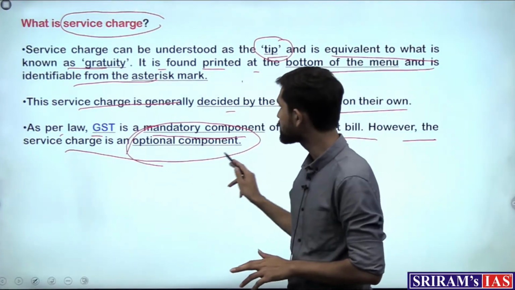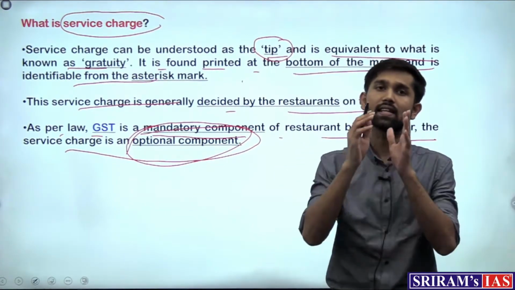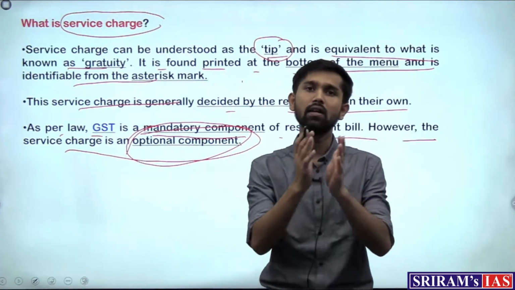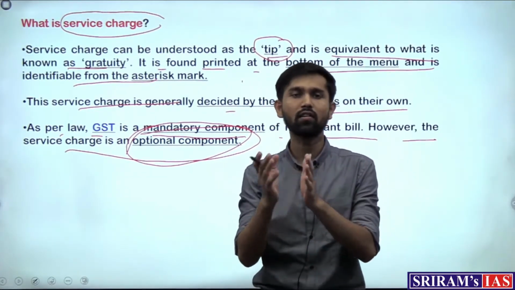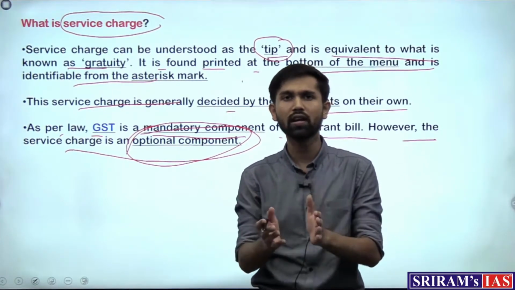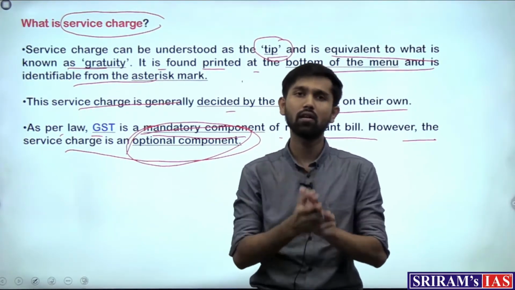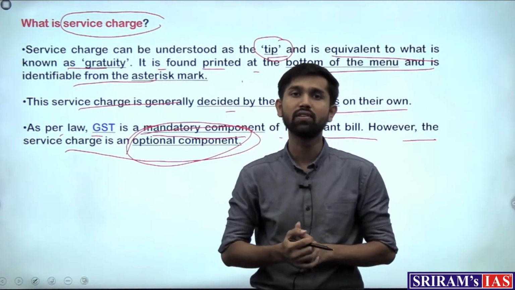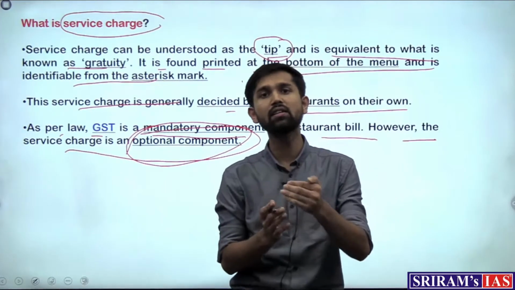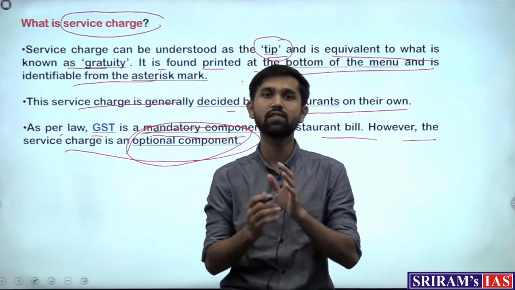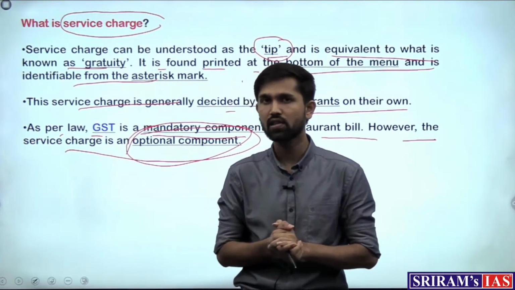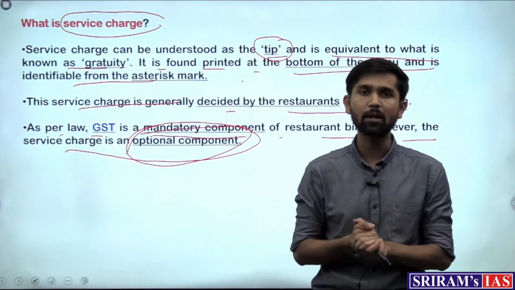But any service charge levied by the restaurant themselves is an optional component, which means that the restaurant cannot compel the consumer who has come to dine in the restaurant to pay this service charge. Compelling the consumer to pay this service charge is what has been identified as an unfair trade practice. So what do we mean by unfair trade practice?